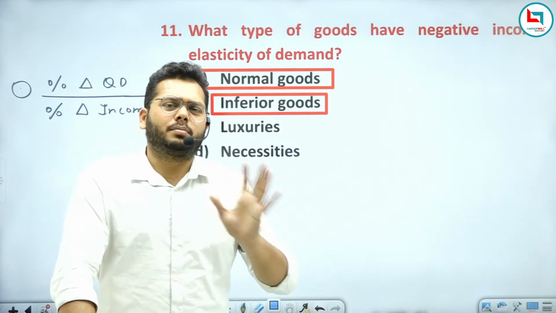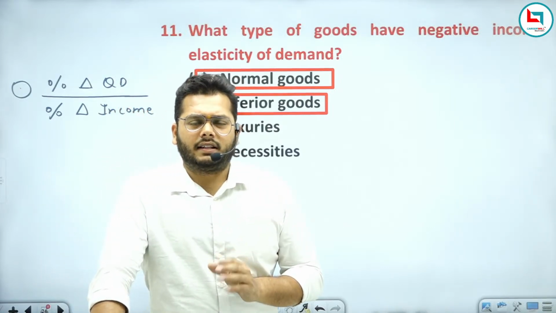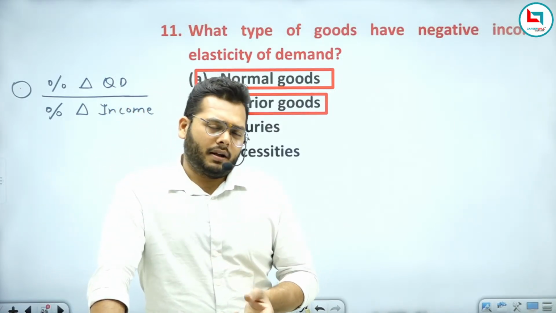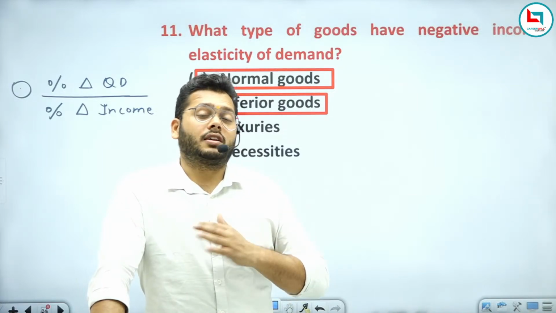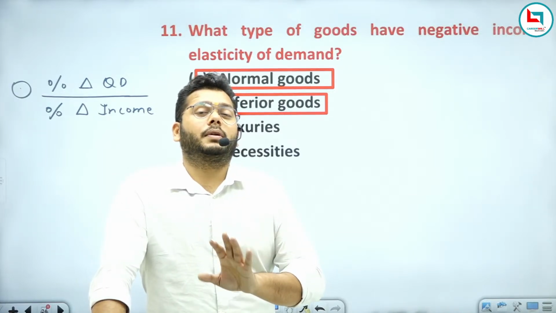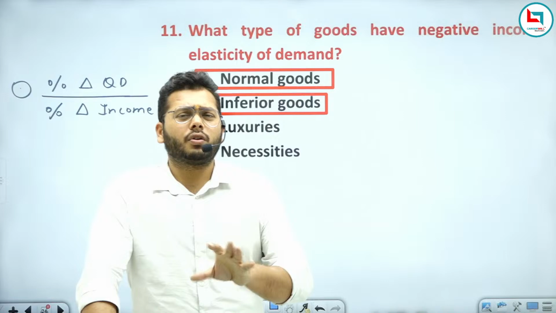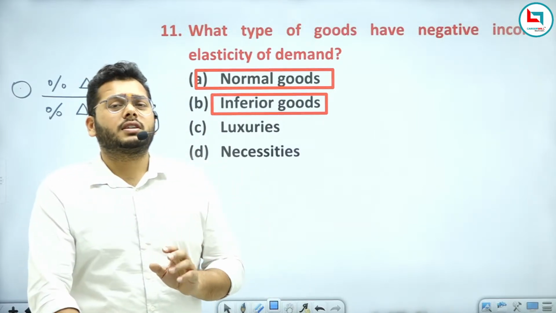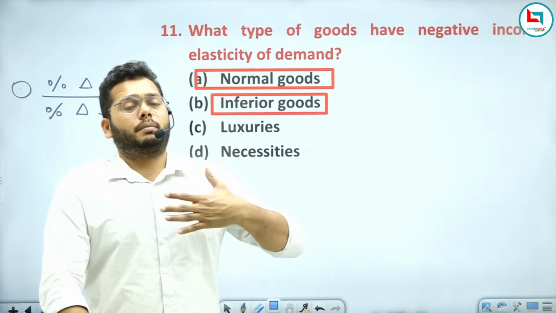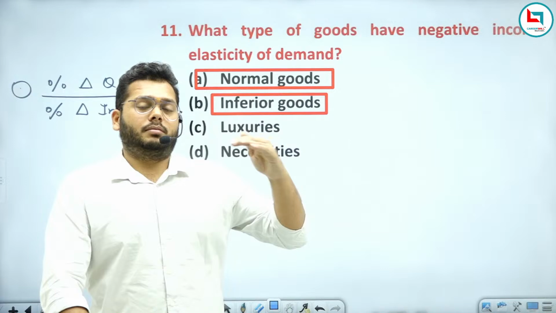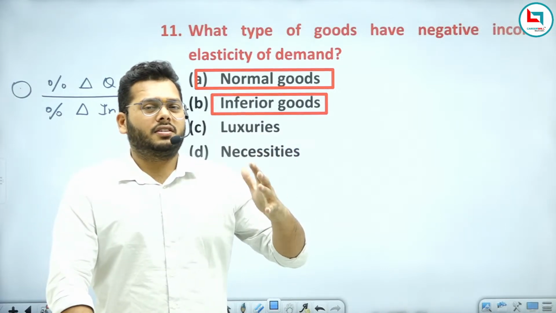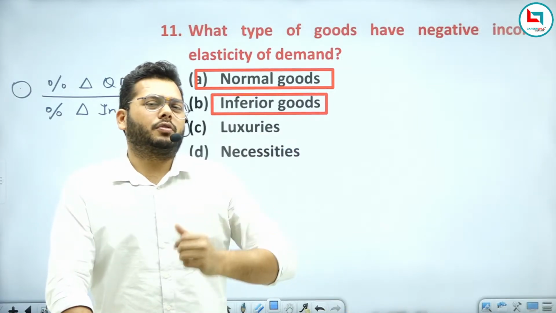Even if it is cheaper, according to your income status, you are not going to buy that cheaper good, because you think my income is now much higher and I could not buy this type of cheaper goods.